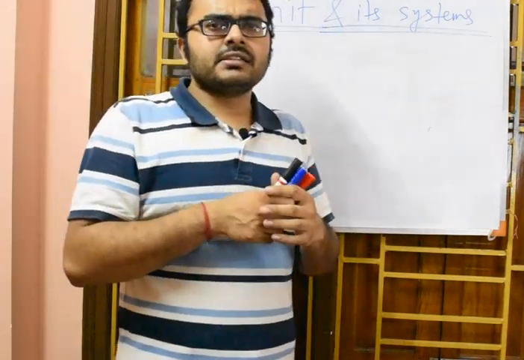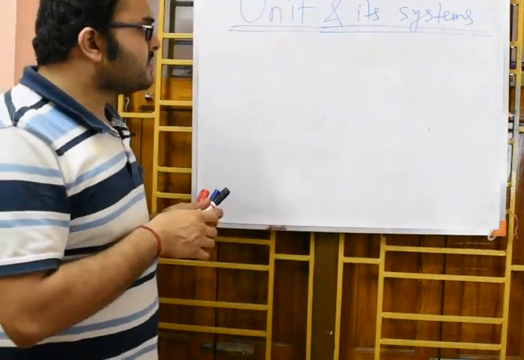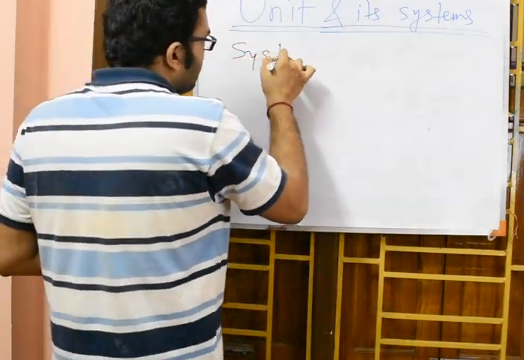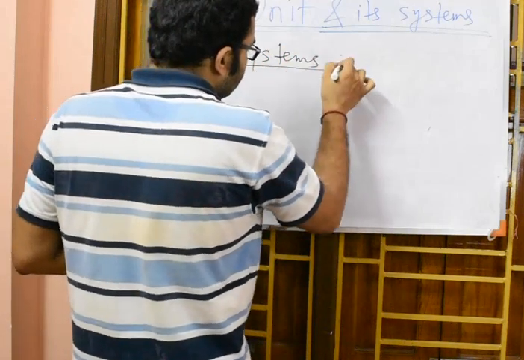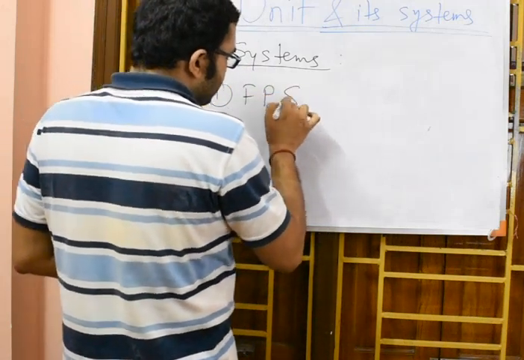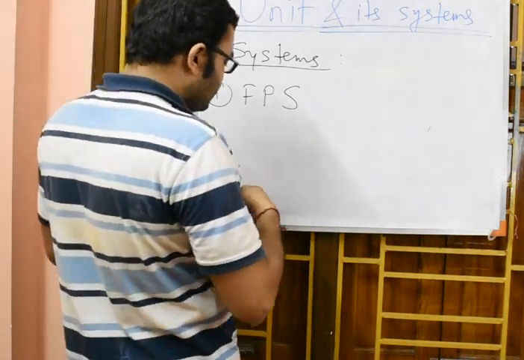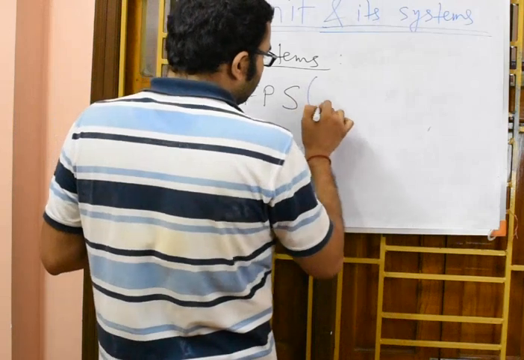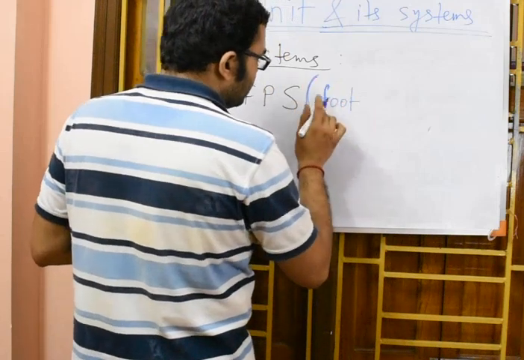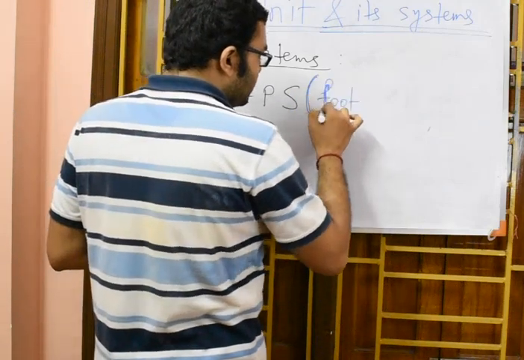Now these units have some definite systems. Some of the commonly used systems of units are, one is the FPS system. What does this FPS mean? F refers to the unit of length, foot. We still use it in some measurements, especially in our household measurements. The height of a person is measured in foot.